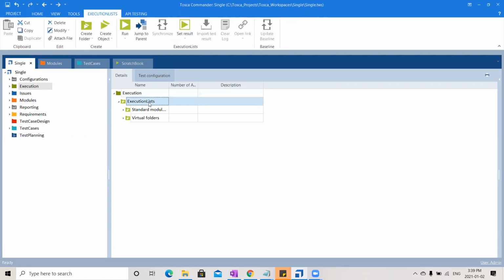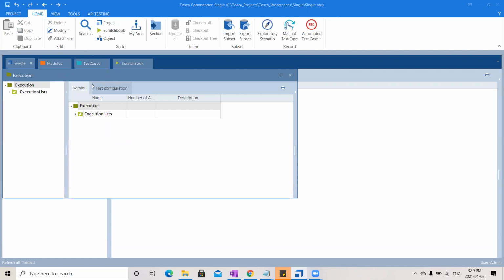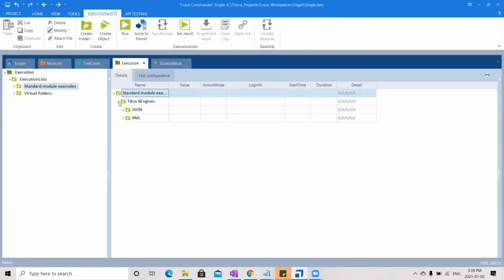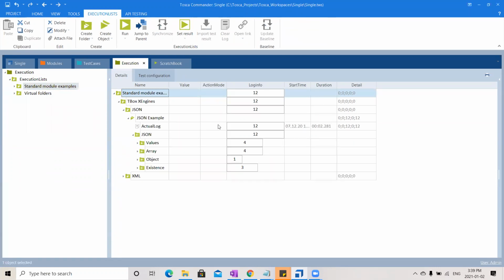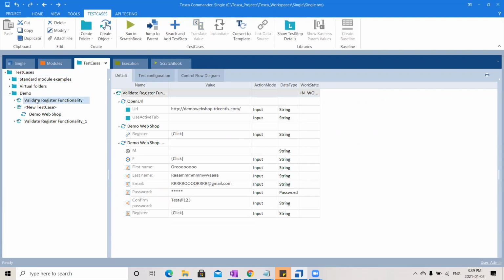Okay, this is the section where you can pull the reports. Usually it will be something like this. Let me open it in a new window and dock it here. Something like this. See, now you have run the test, right? That report will not be stored here. We can run it from execution also.